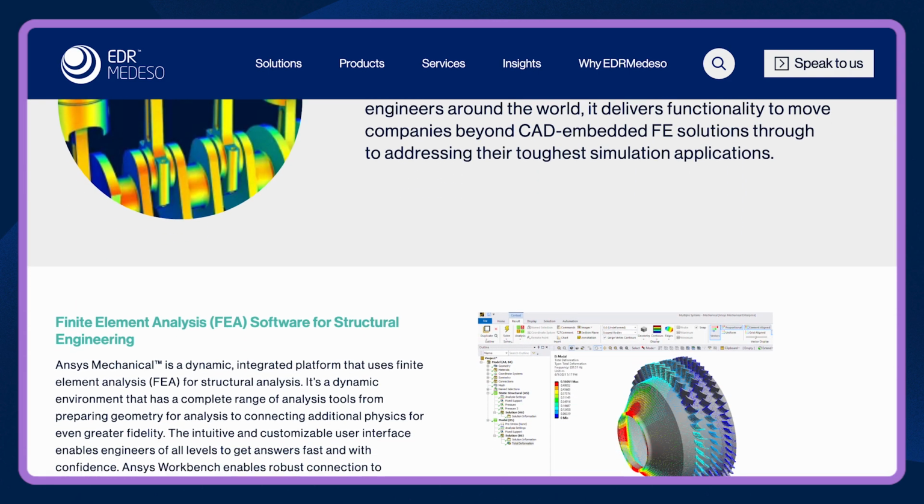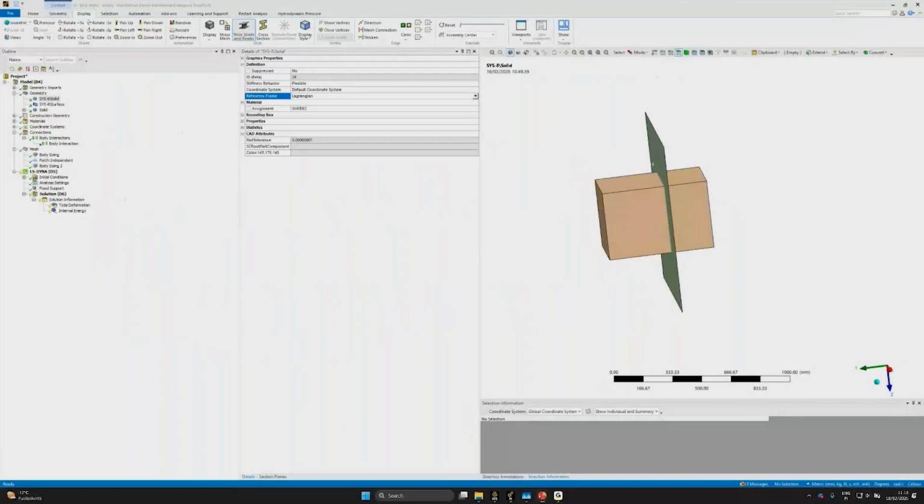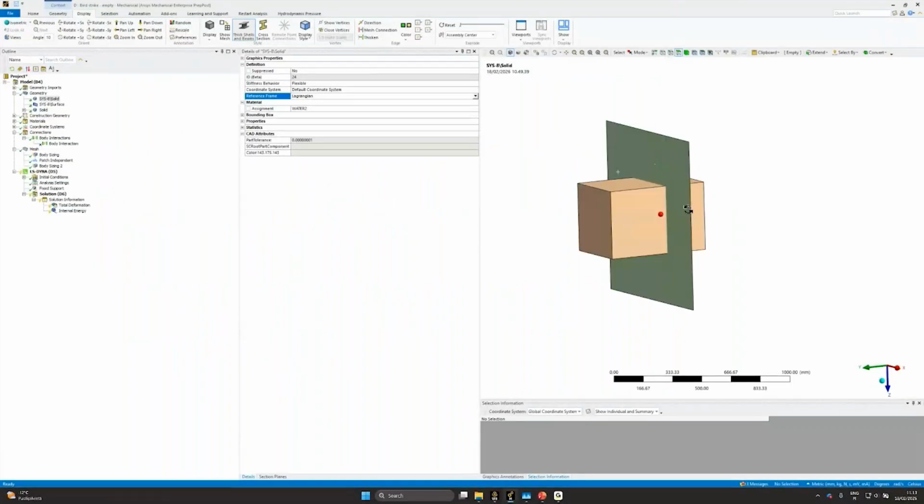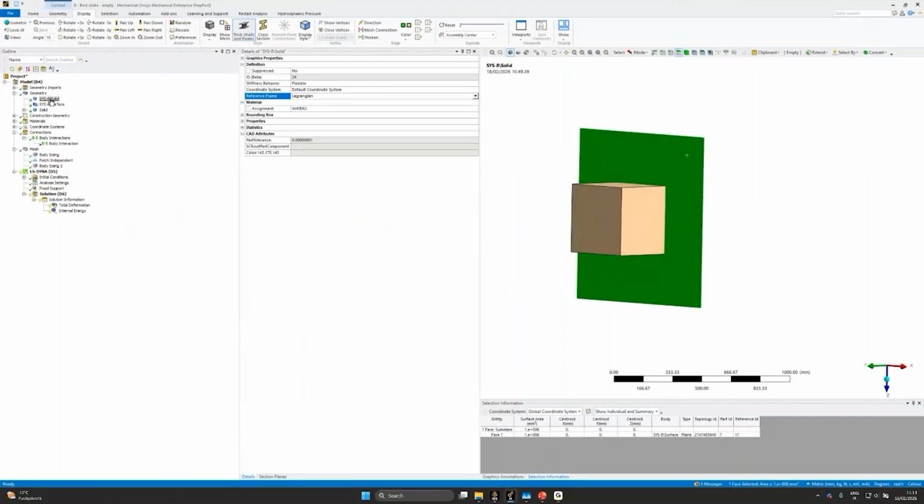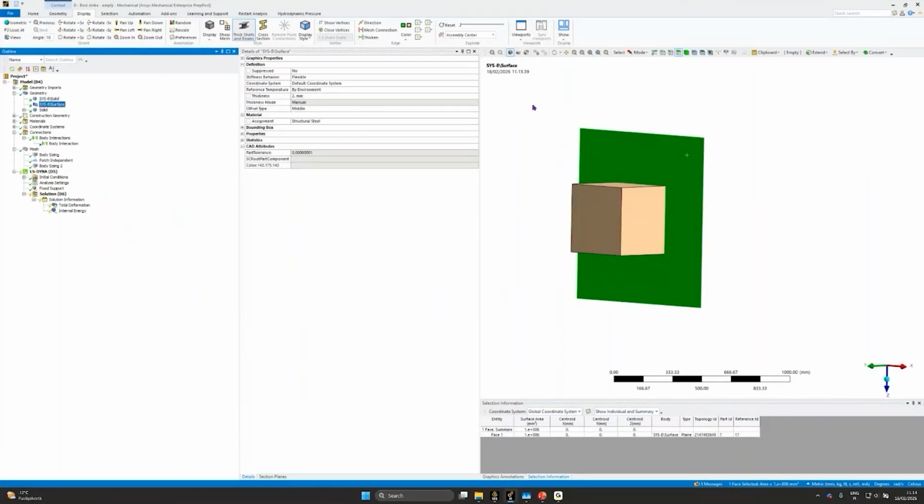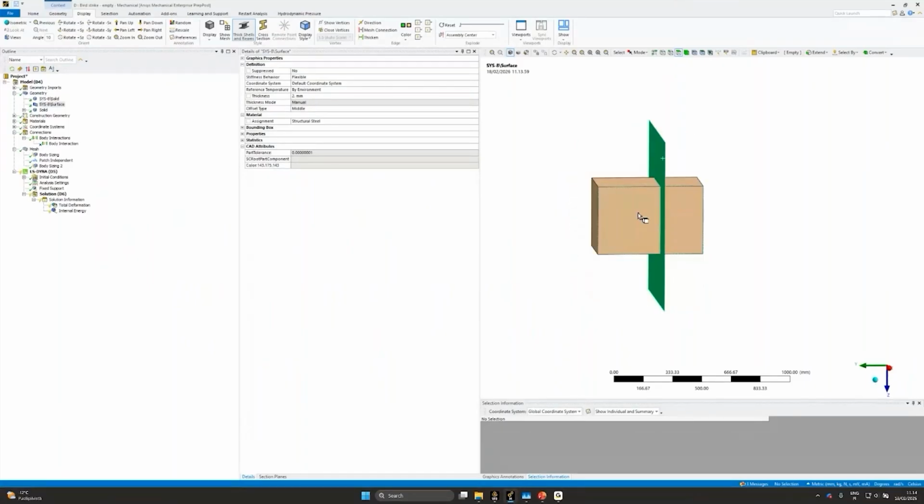So let's get started. So, like we said, what we would like to do is to do a bird strike. We have a structural surface model. So it's modeled with the shells, 2 mm thickness in this case.